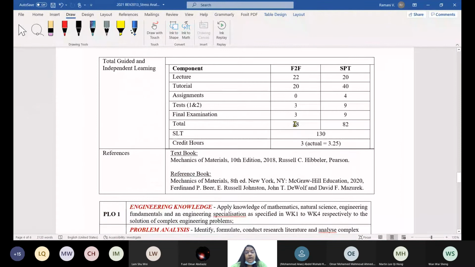Now I actually changed it this time. Last time it was only lecture, no tutorial. This time, equally, I have to give calculations so that you get confidence in solving and understanding the concepts. Then assignment. You spend all these hours, totally it is 3 hours, 3 credits, because the total hours you spend is 130. Does anyone understand this table?